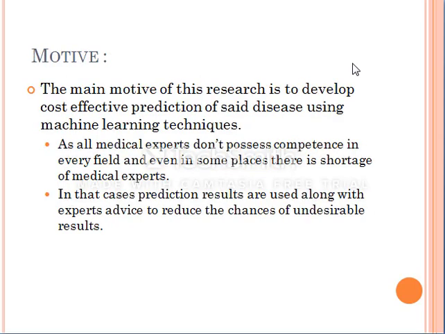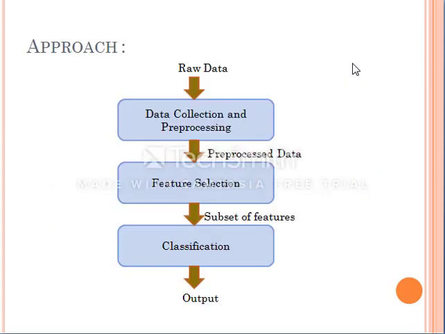In the next slide, we will be discussing the motive of this prediction. The main motive of this research is to develop a cost-effective prediction of the said disease using machine learning techniques. Here, cost-effective means high performance and minimum computational time. As medical experts do not possess competence in every field, here we will predict heart disease on the basis of features, or we can say symptoms, of our patients, and combine the result of this prediction with the advice of a medical expert so as to reduce the chances of undesirable results.